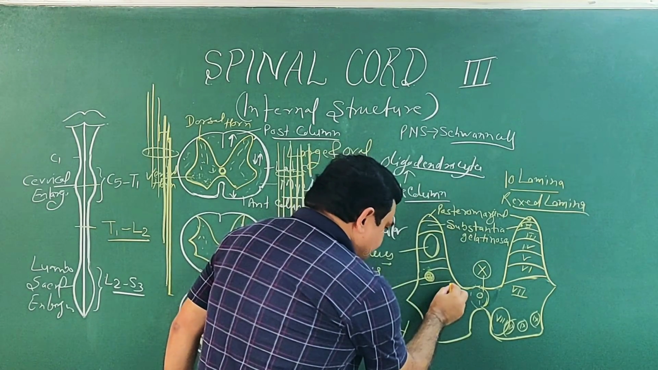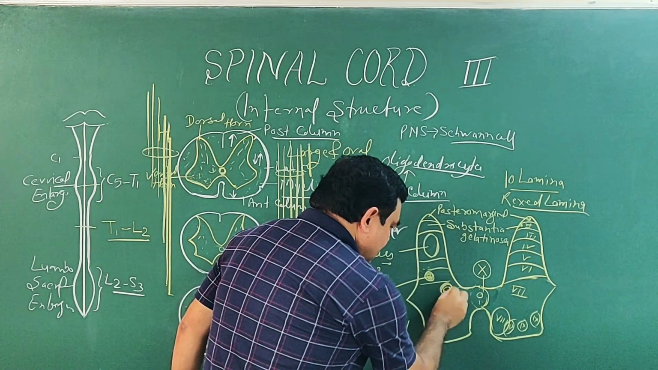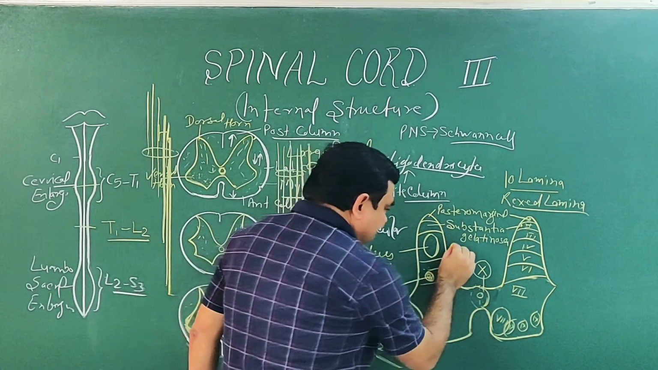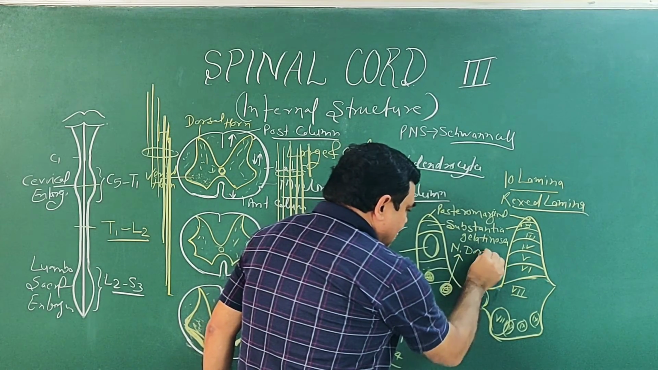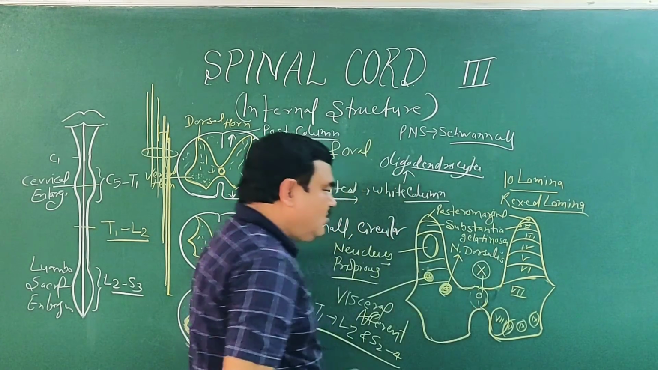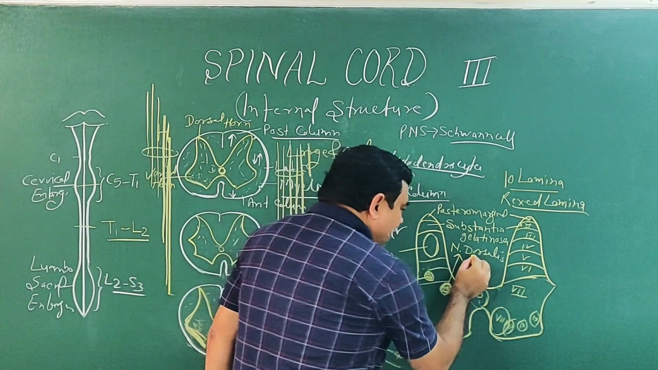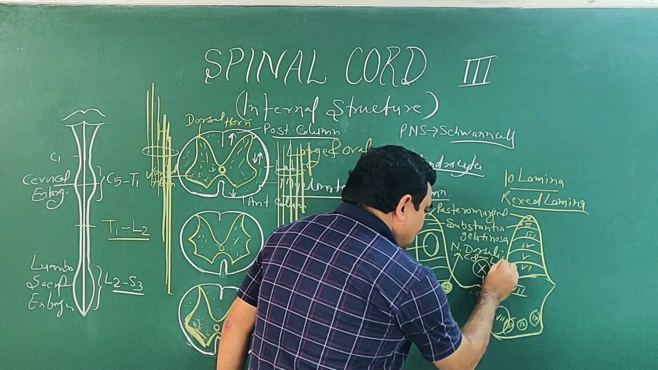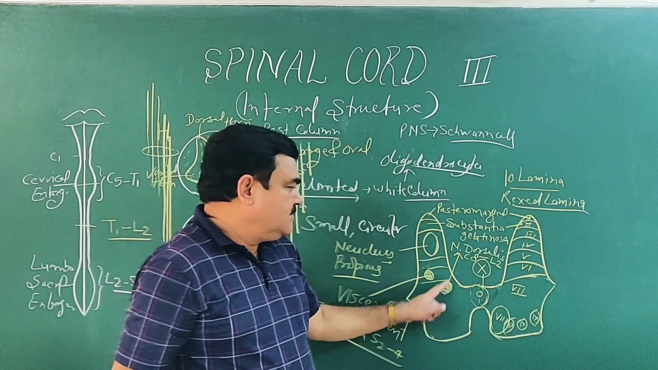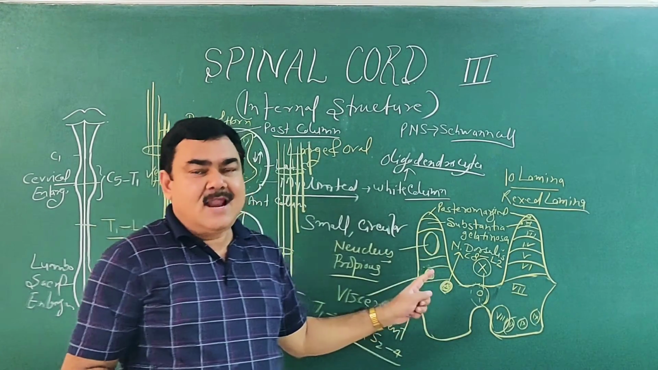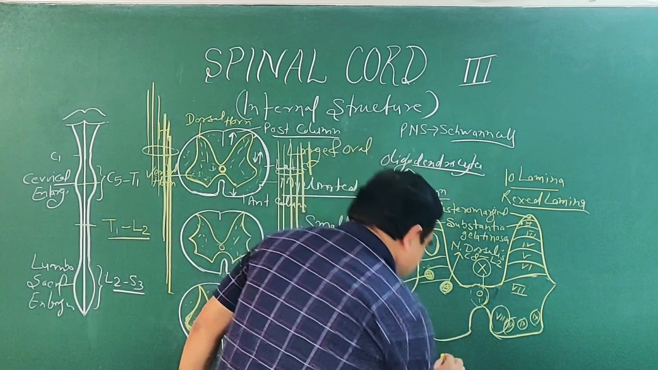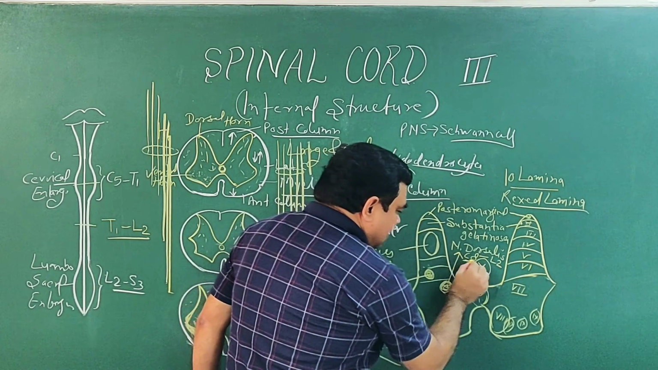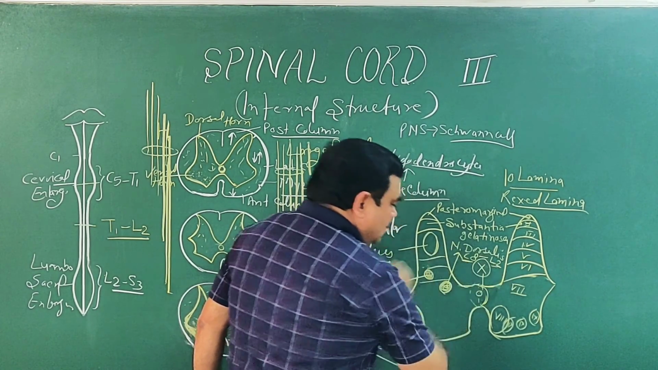Then after this, here is the nucleus dorsalis. This nucleus dorsalis is present at the level of C8 to L2. This nucleus dorsalis, or Clark's column, extends from C8 to L2 spinal segment,